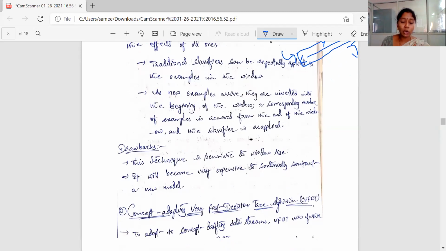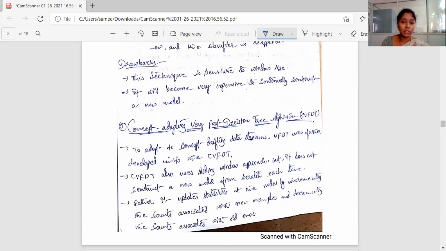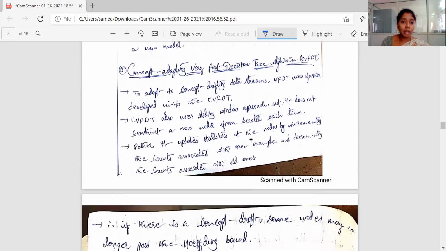So to avoid this drawback, we go for the next algorithm, which is the concept adapting very fast decision tree algorithm. To adapt to concept drifting data streams, VFDT was further developed into CVFDT. It also uses a sliding window approach, but it does not construct a new model from scratch each time. Rather, it updates statistics at the nodes by incrementing the counts associated with new examples and decrementing the counts associated with the old ones.